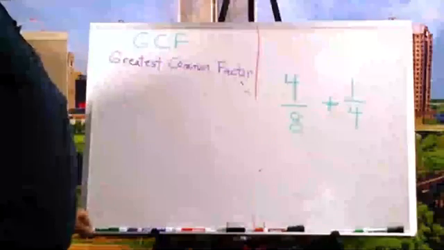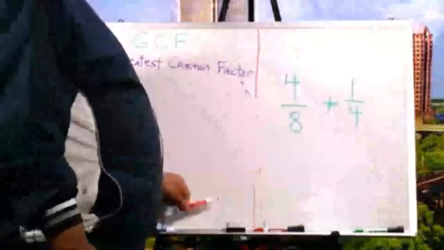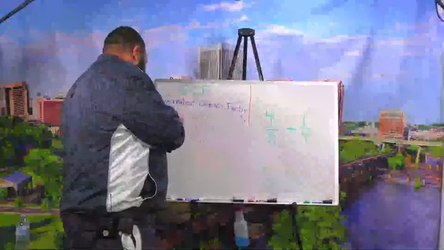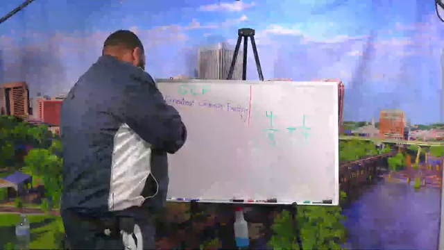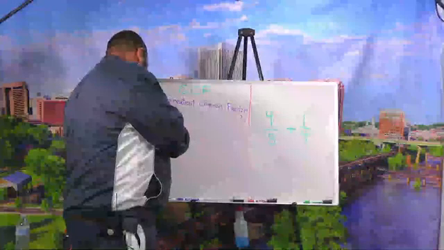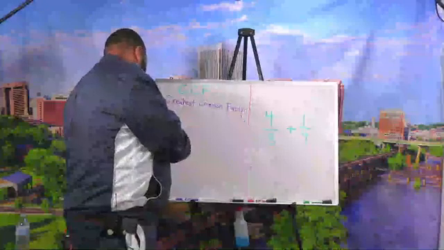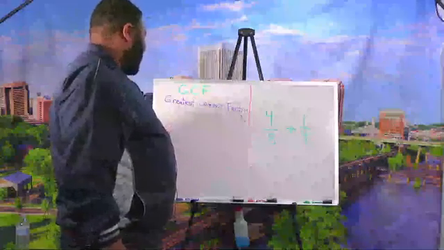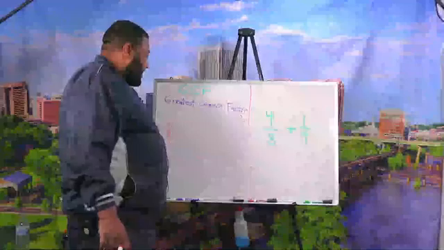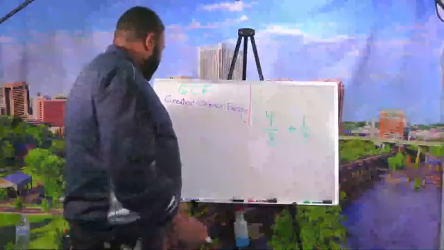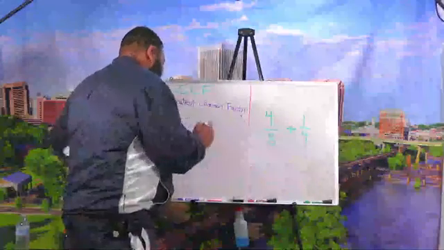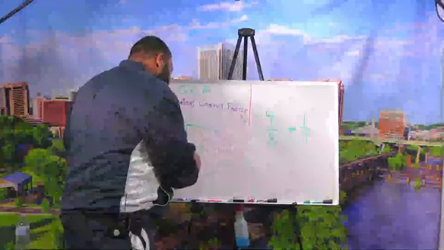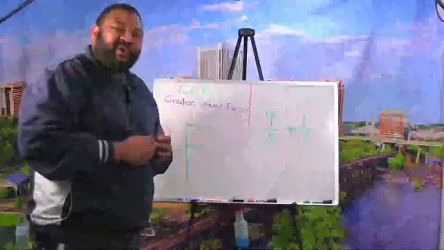All right? This time I want to do this right here. I'm still using my greatest common factors. Okay? But this time, let's see, I get this right here. All right, I got 6 and I have 9. Check this out. I'm going to do my big F again. You like that big F, don't you? Yes, I do. All this big F is what we call a graphic organizer.